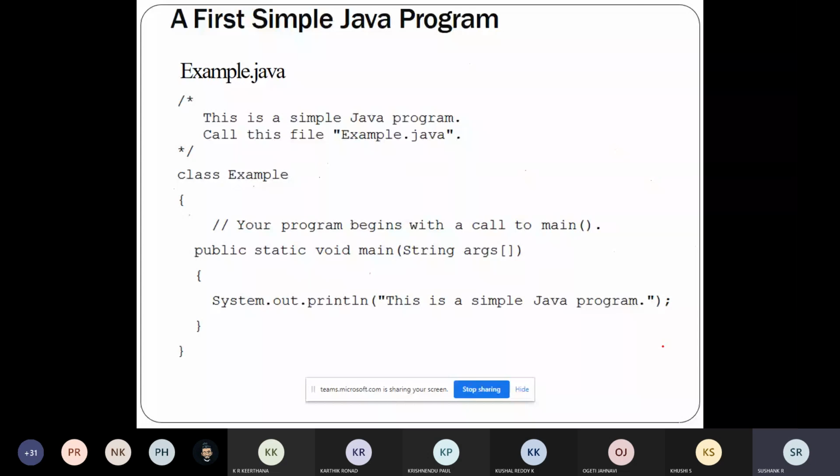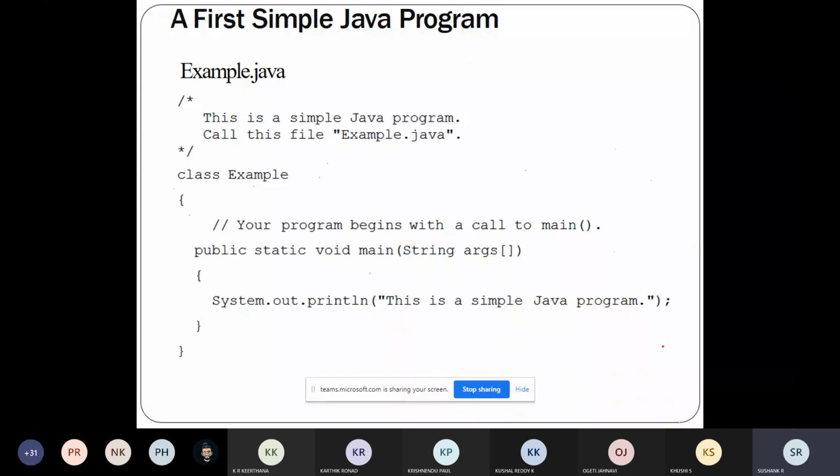After this, how to compile? In order to compile this, the command is javac file name with extension. And in order to execute that, java with the file name, where you will not be using the extension, just the file name. This is how the Java program can be written, compiled and executed. Now we have learned the process.